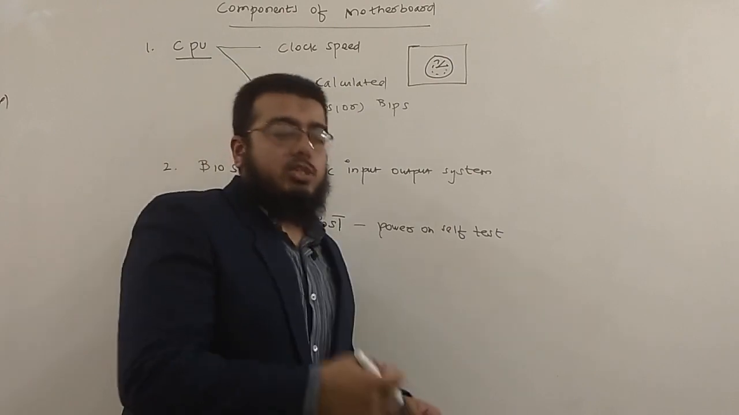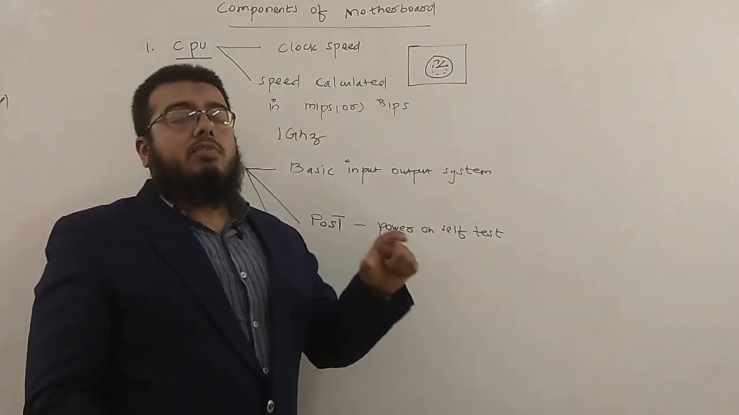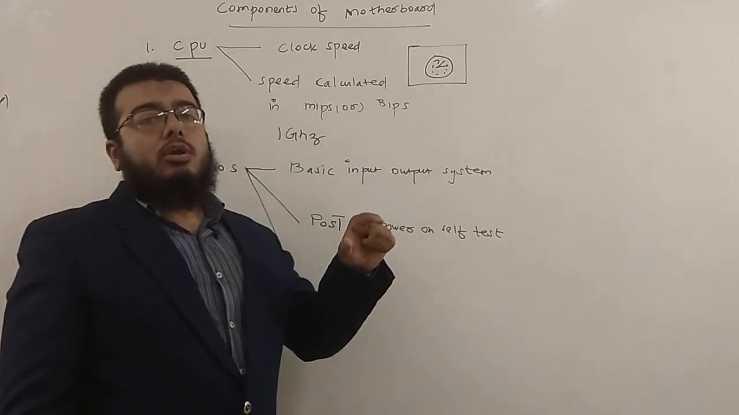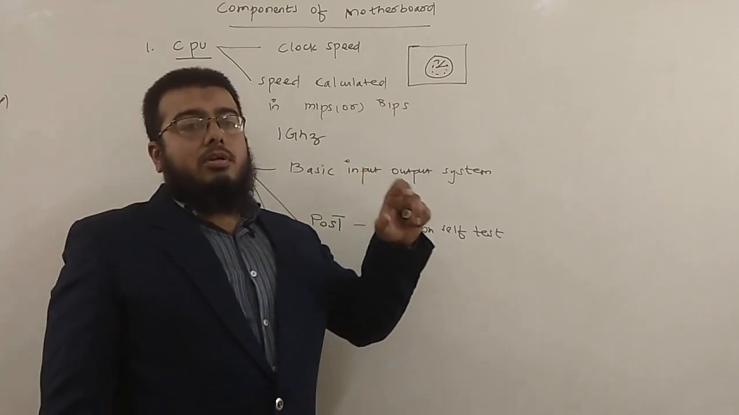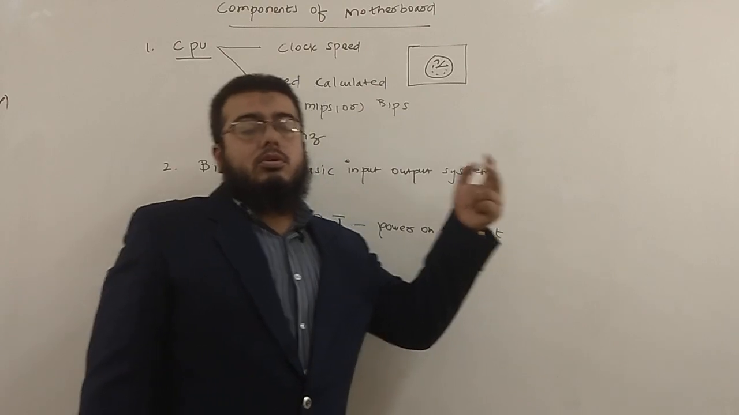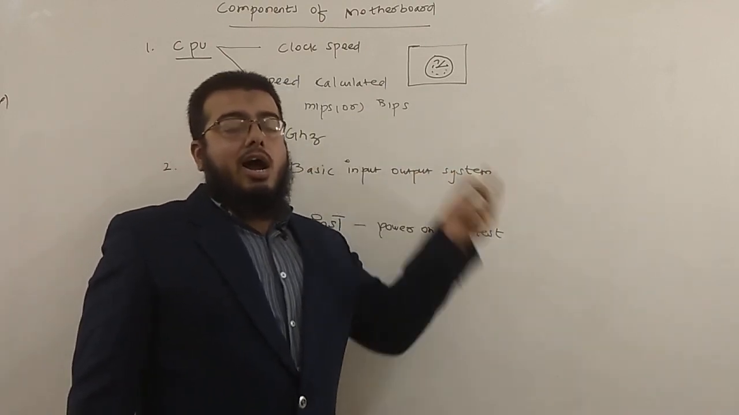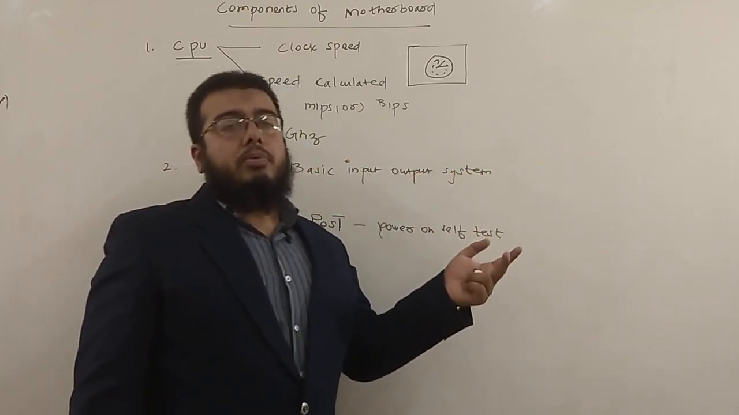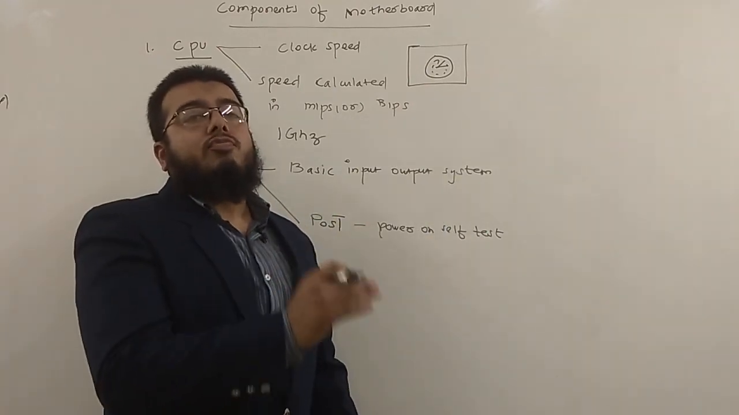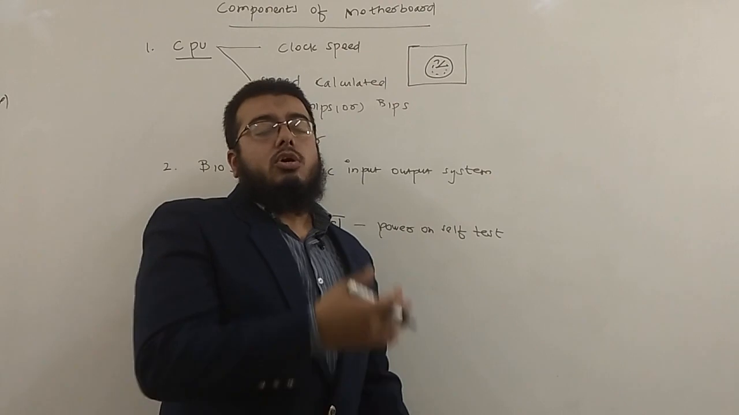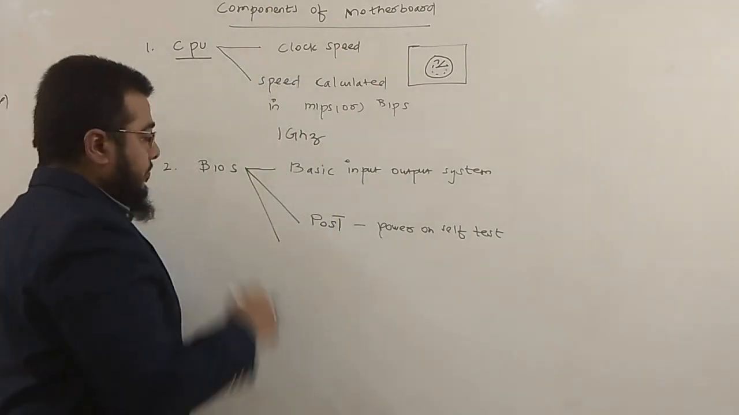Then it will search for an operating system, and whatever priority you have set in your BIOS, accordingly it is going to check for an operating system either in the CD-ROM, or in the hard disk, or in a bootable floppy, and accordingly it is going to load a copy of the main software program, that is, it can be Windows or Linux, Unix, anything which you have.